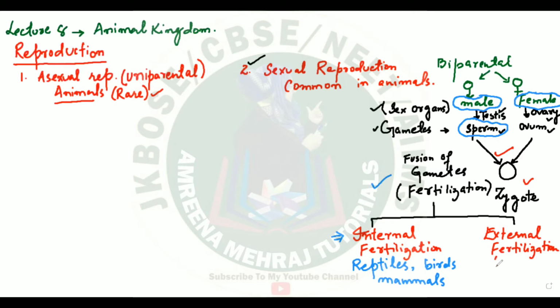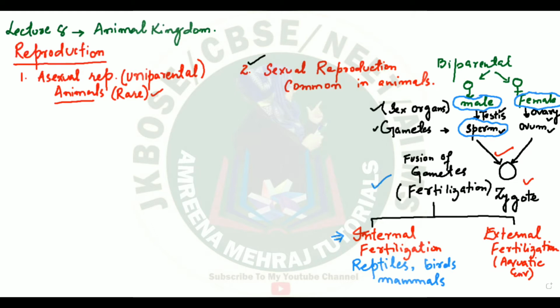So you will see this happening in what? You will see this happening in aquatic environment. So this can happen in water bodies. So what do you see happening in an aquatic environment? That the male will come and will drop its sperm, female will come and will drop her egg, and the fertilization of egg and sperm will take place in the medium. That means the water body.